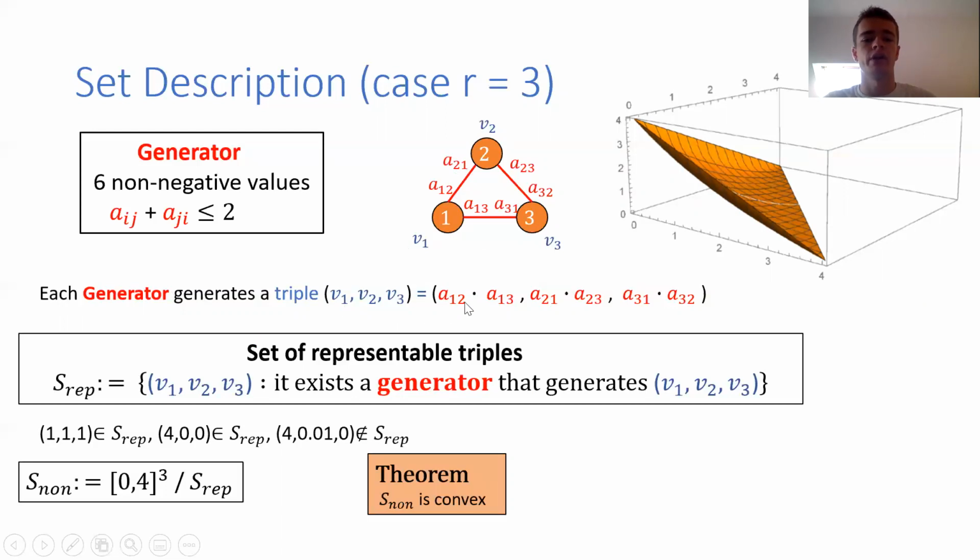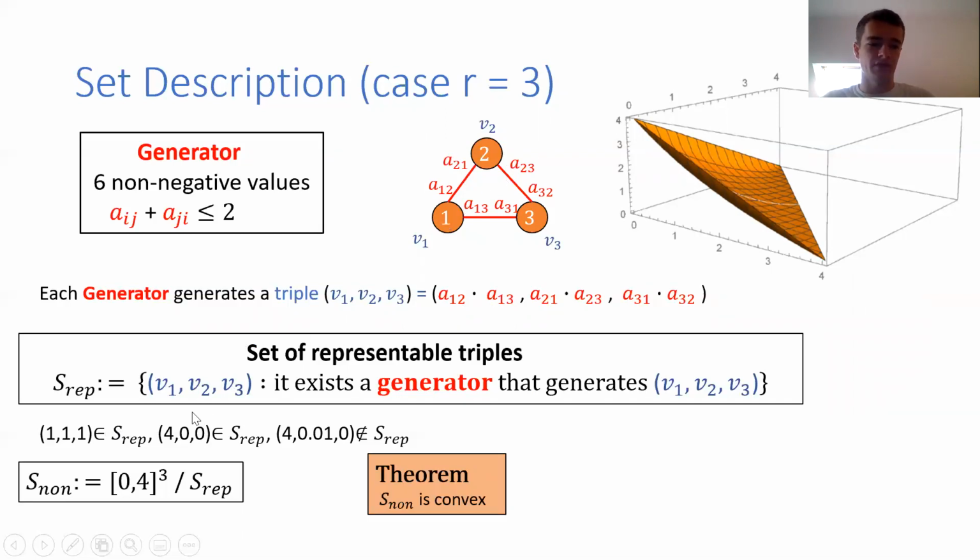So v1 is equal to a1,2 times a1,3, and similar for the other nodes. Now, with this notion, we can define a set of representative triples, S_rep, that are all triples v1, v2, v3 such that there exists some generator, normally more than one, that generates this triple. To make sure that the definition is clear, for example, 1, 1, 1 is in S_rep, because you can set all these values here equal to 1.